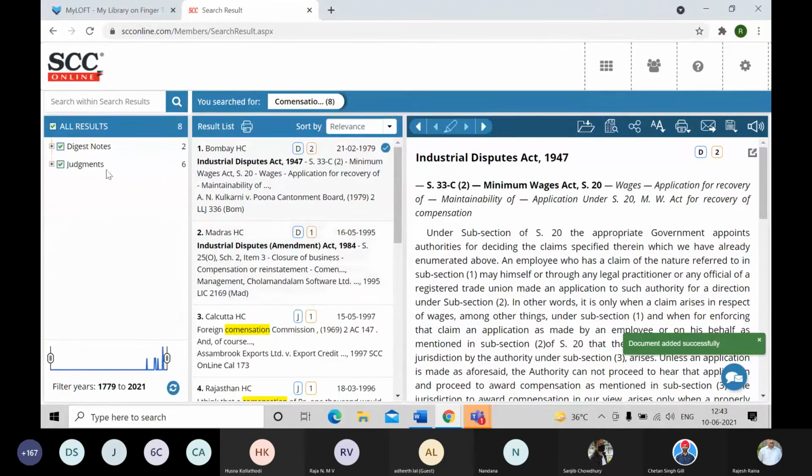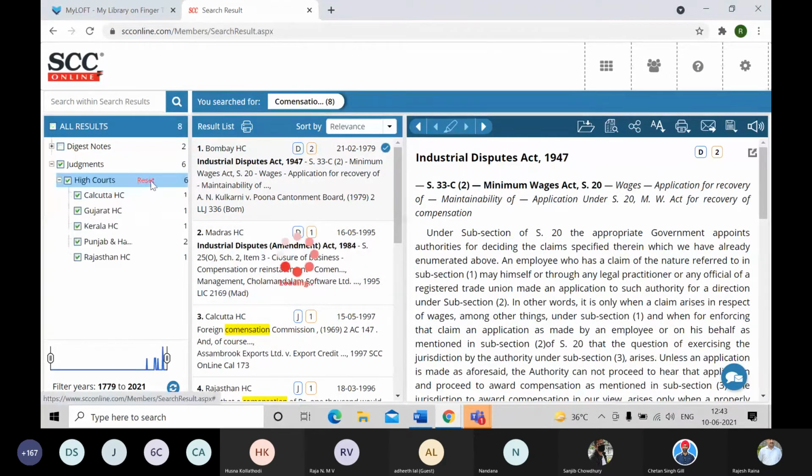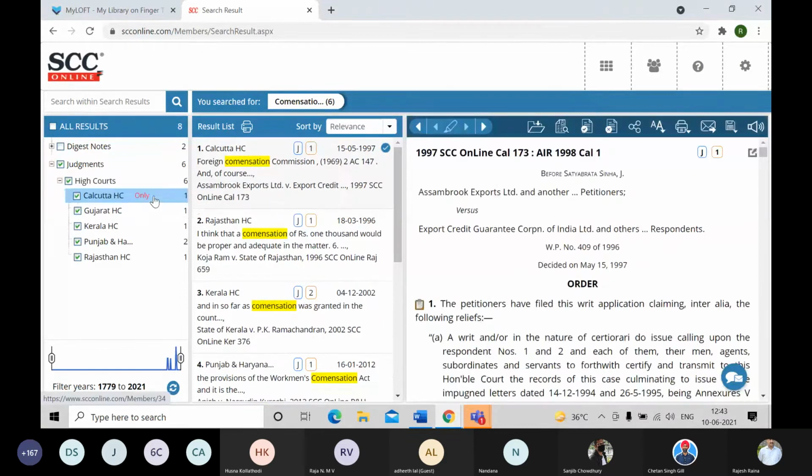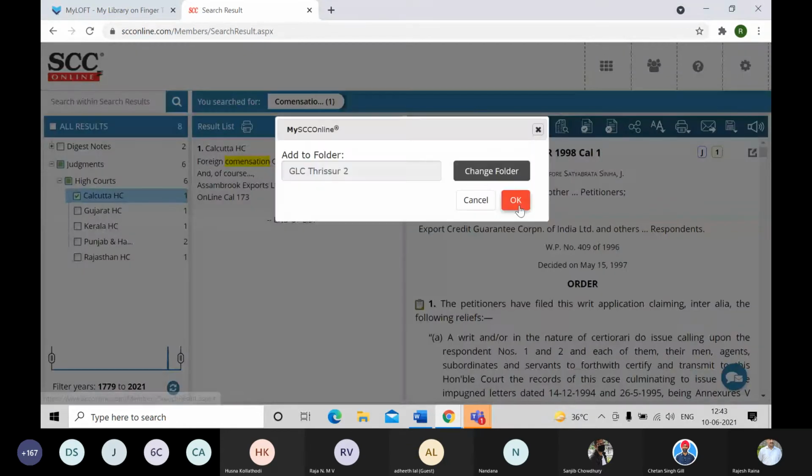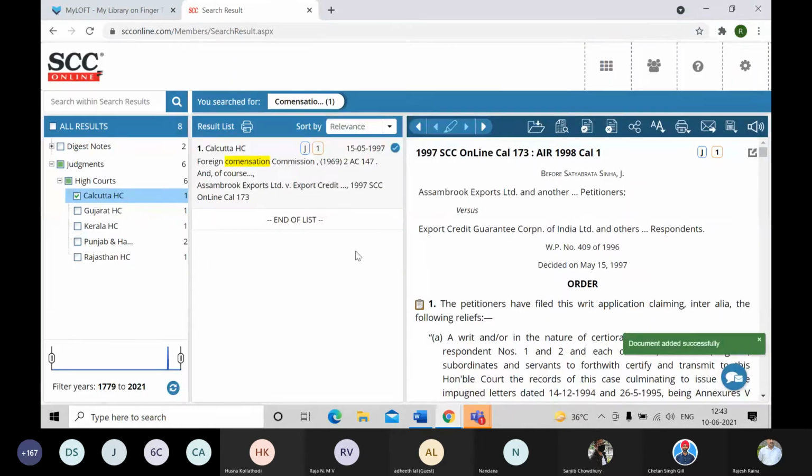Now I move on to the judgment portion also. I go to this High Court and select this Kolkata High Court judgment over here, and also click on the add to my SCC Online folder again. And since the folder is already selected, I'll click on OK. The second document also